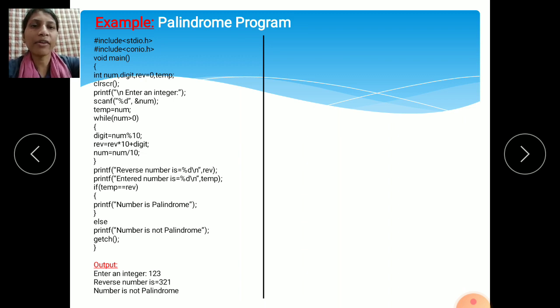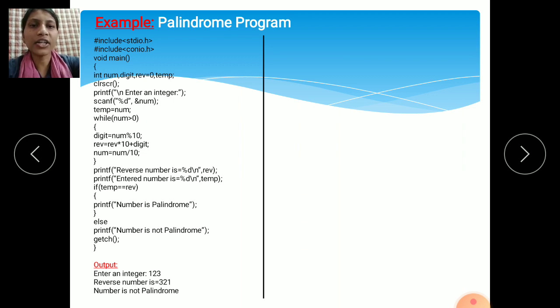In some programs we can take the value of i as the initial value. In this program, temp equals num, means whatever number you have entered, that same value we have taken as temporary. Temp is a variable, so we have initialized the temporary variable value here. This is called initialization.